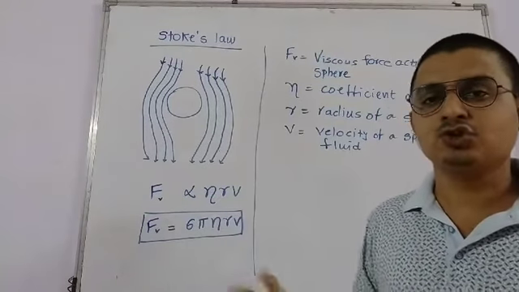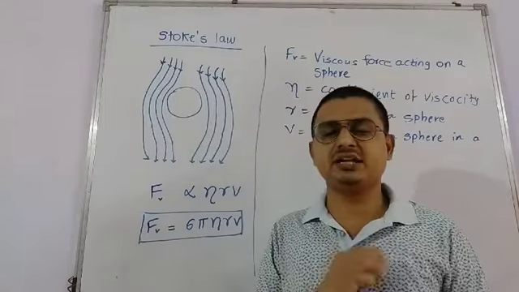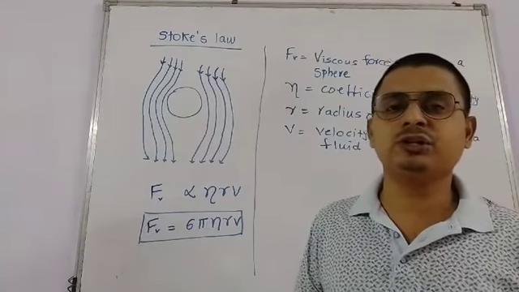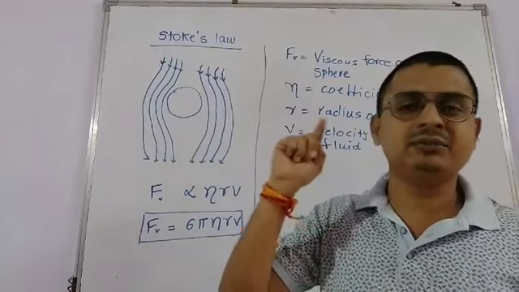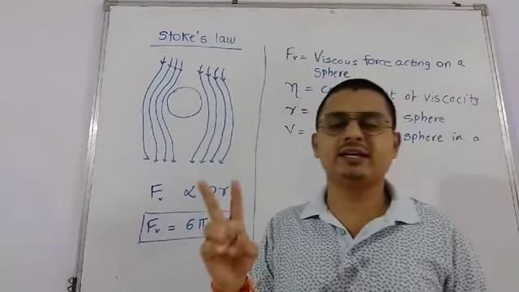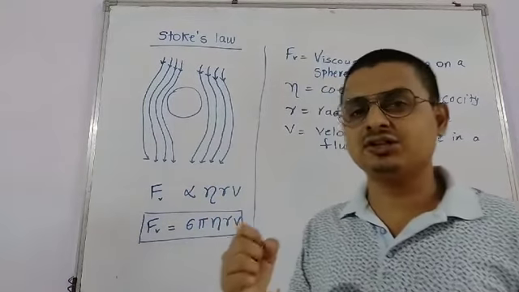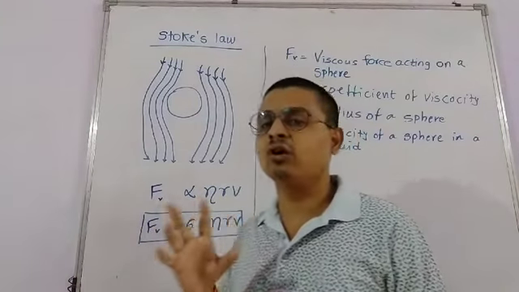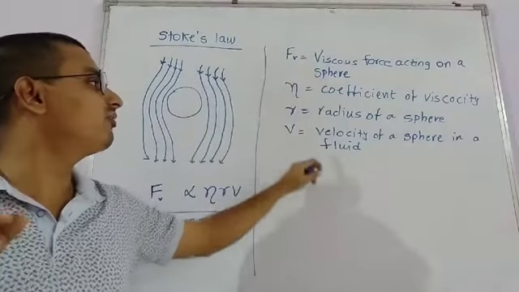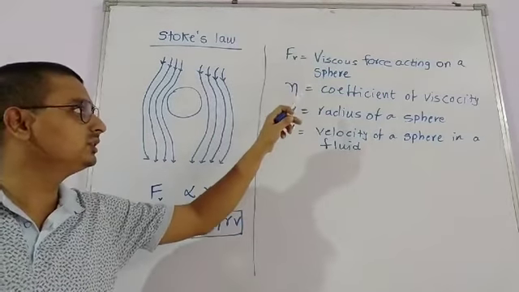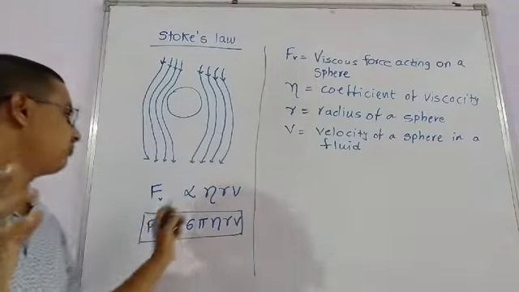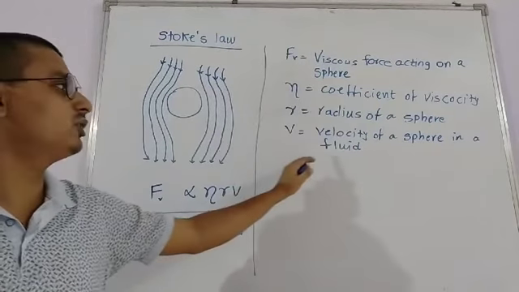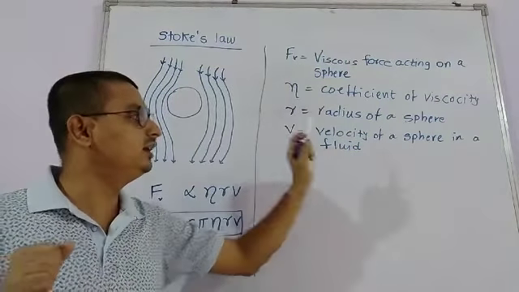So I again repeat, Stokes' law states that the viscous force acting on a sphere is directly proportional to the first term, that is the coefficient of viscosity, second, the velocity with which the spherical body is dropped into the liquid or fluid, and the radius of the sphere. So we have mentioned the factors: the viscous force acting on a sphere, that is Fv, η is the coefficient of viscosity, r is the radius of the sphere, and v is the velocity of the sphere in the fluid.